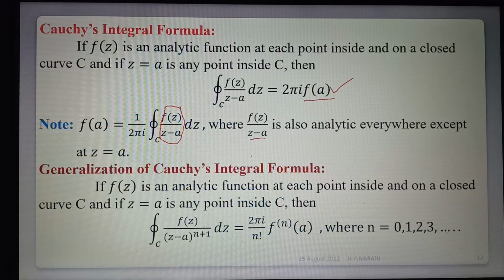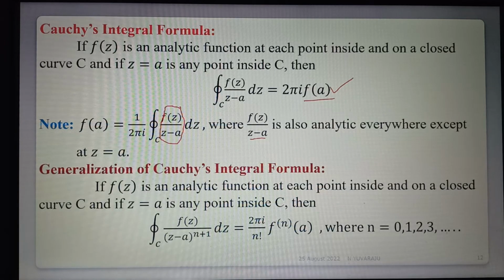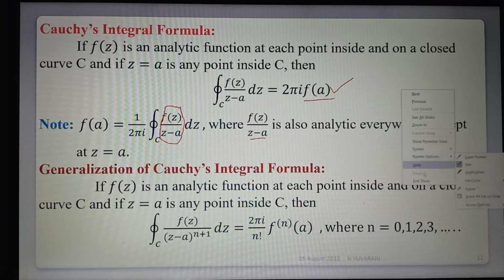The above formula covered only one repetition, 2 pi i into f of a. But here a is the same point repeated inside the region. Then how do we find the integration value? It is 2 pi i by n factorial times the nth derivative of f of a. Substituting n equal to 0 is the one-time repeated point, n equal to 1 is two times repeated, and so on for n plus 1 times. So this is Cauchy's integral formula.